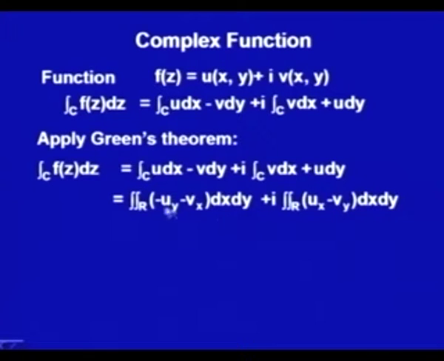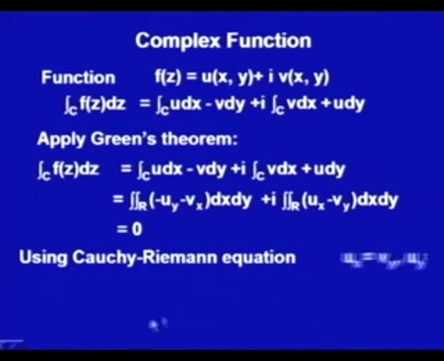This integrand, minus (u_y plus v_x), and this integrand, u_x minus v_y, both are 0. Why? Because f is analytic. So the Cauchy-Riemann equations say u_x is v_y and u_y is minus v_x. So, u_x is equal to v_y and u_y is minus v_x.